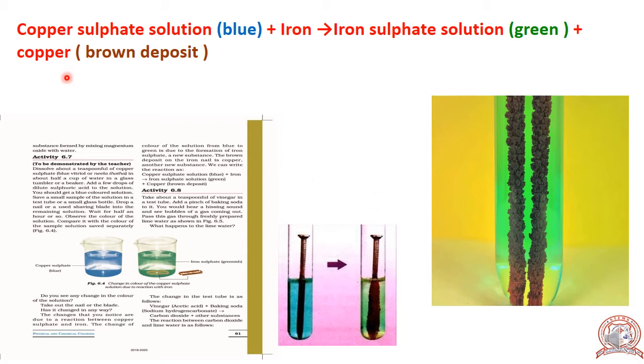So the chemical equation of this reaction is copper sulfate solution, that is blue in color, and iron reacts, gives iron sulfate solution, that is green in color, and copper. Copper we can see as a brown deposit.